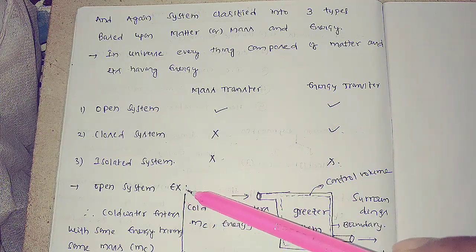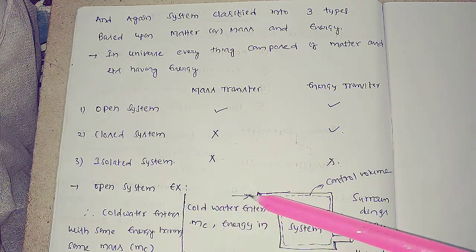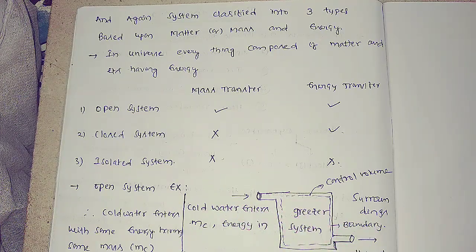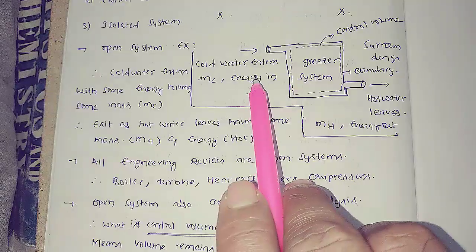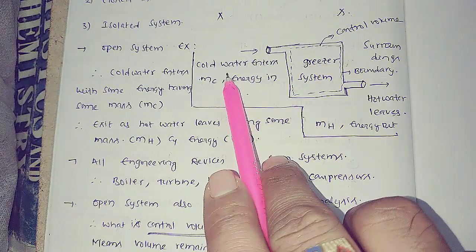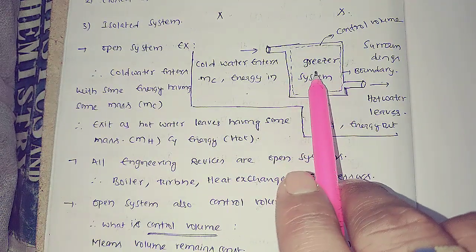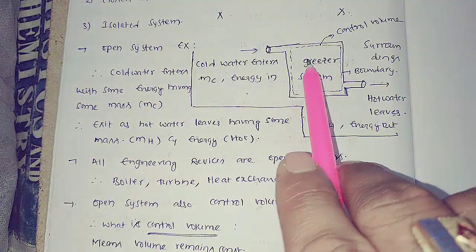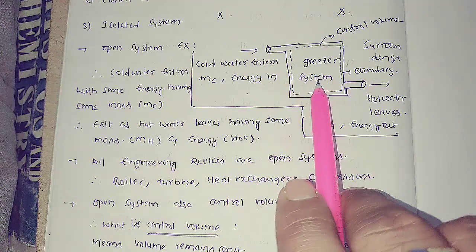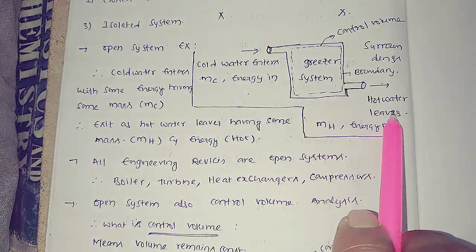For example, an open system has both mass transfer and energy transfer. Cold water enters into the geyser and something happens here, converting it into hot water, which leaves as hot water.